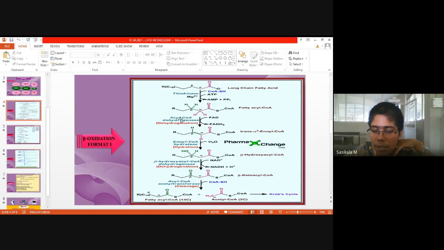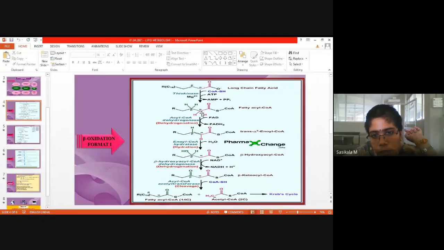It will be mentioning a substrate and the name of the biochemical reaction in which this enzyme is involved. So this is called acyl-CoA dehydrogenase. Which reaction is it involved in? Dehydrogenation reaction. What is the coenzyme involved? FAD. In dehydrogenation, FAD takes 2 hydrogens from the alpha position, and it is forming